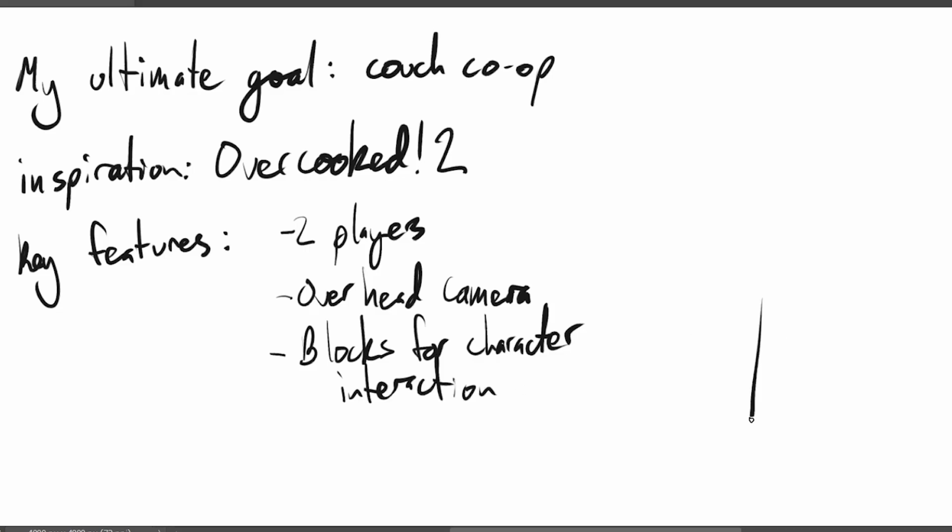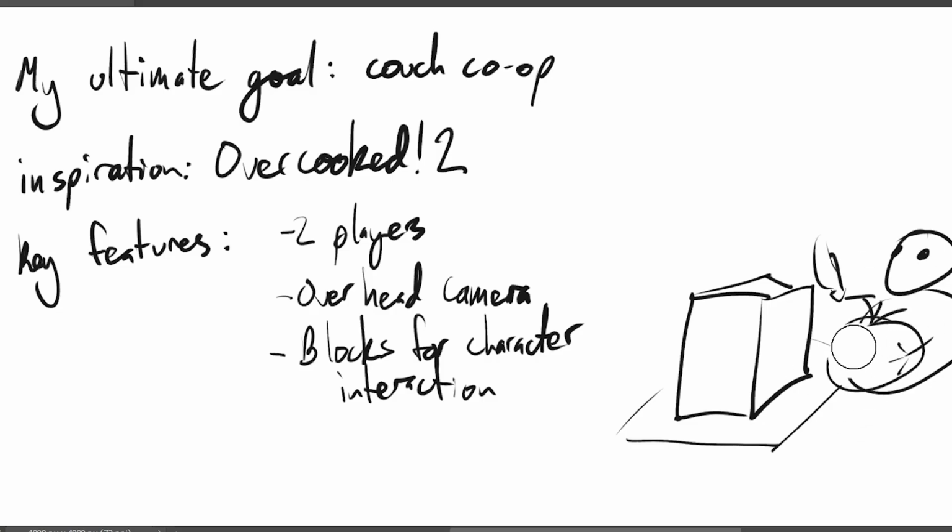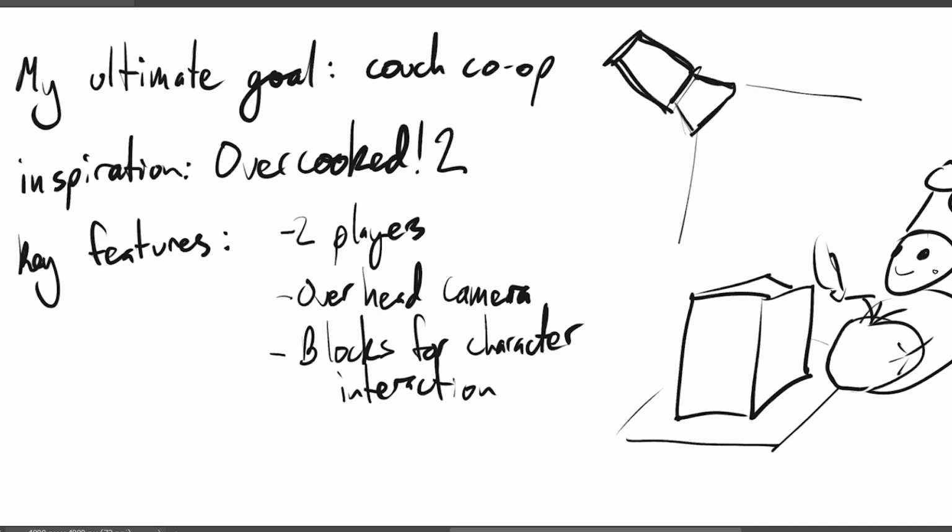See, we've recently been replaying some Overcooked 2, trying to 4-star some of the easier levels. My Noughts and Crosses game was inspired by some of the key features of that game. So we have 2 players, 1 overhead camera, and blocks that players interact with. If I was going to make this micro project, I would need to break the game into key pieces and implement them one at a time.